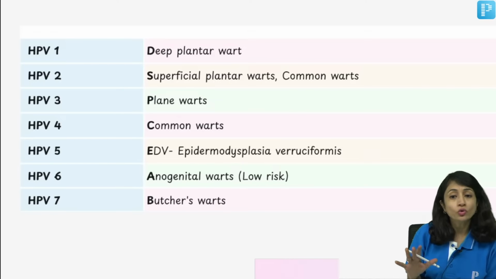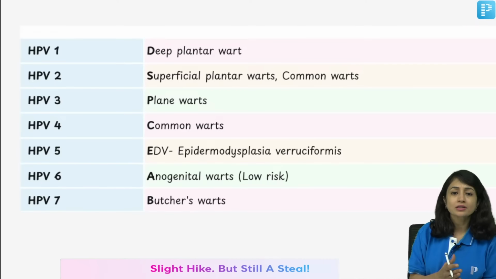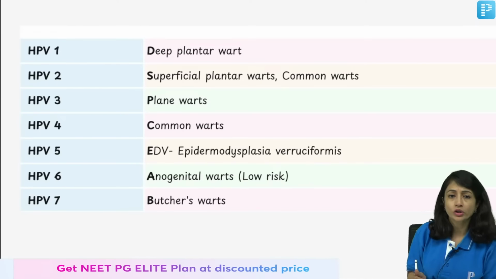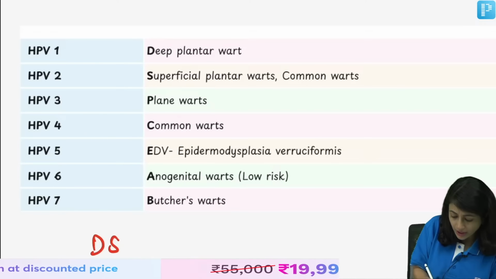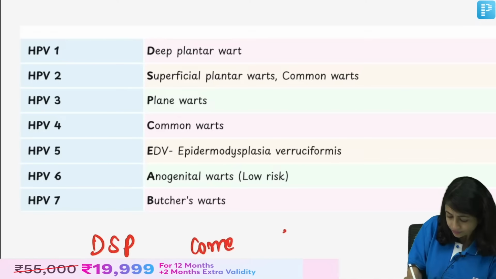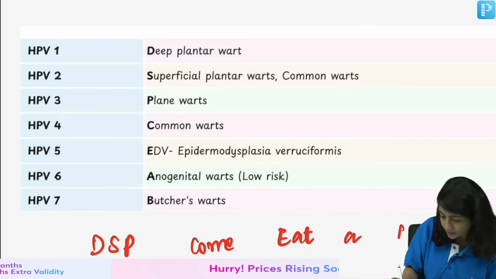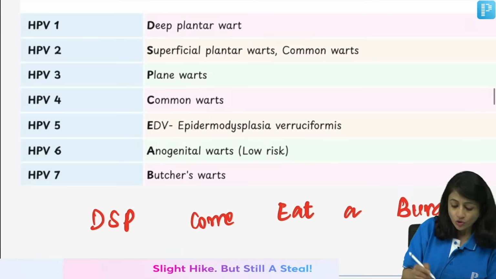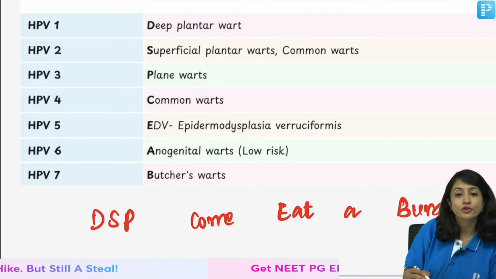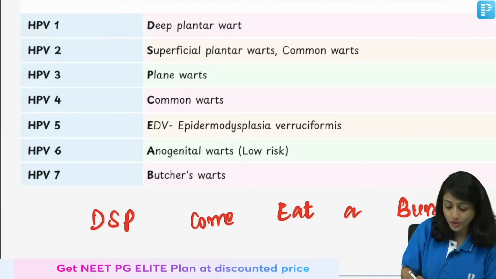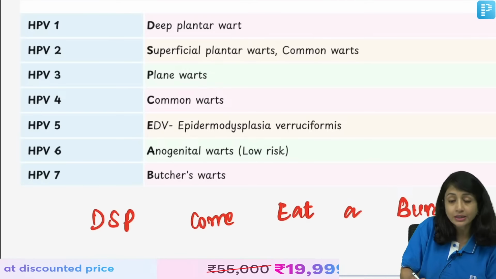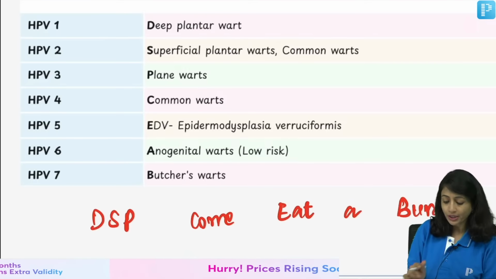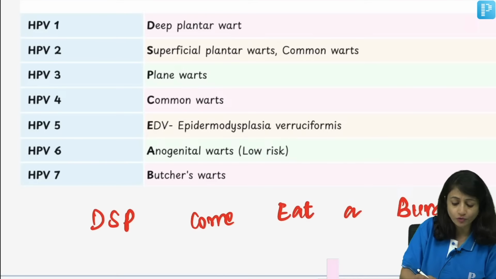I don't know why, but examiners are fond of asking you the HPV type causing the particular kind of verruca or warts. So remember this mnemonic: DSP, come eat a burger. So you are inviting a DSP to come eat a burger. D is deep plantar, S is superficial plantar wart, P is plain wart, C is common wart, E is EDV, A is anogenital wart, and B is butcher's wart. Right? So DSP, come eat a burger, and you write 1, 2, 3, 4, 5, 6, 7.